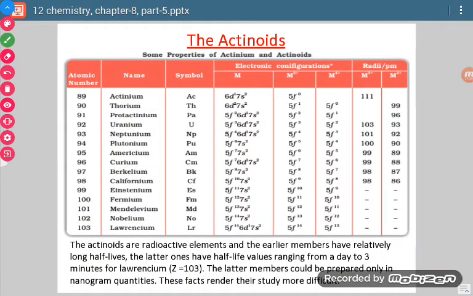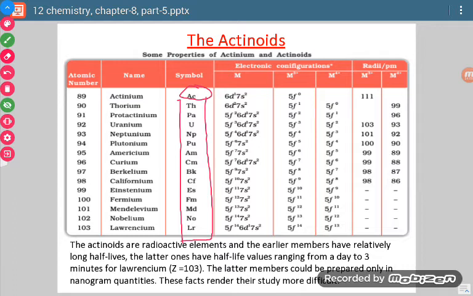Now let us talk about actinoids. Now see, we are including actinium in this. So after actinium there are 14 elements which are actinoids. Here one thing is to be noted. In general we will say that actinoids are those elements in which there is addition of electron in 5f orbital.